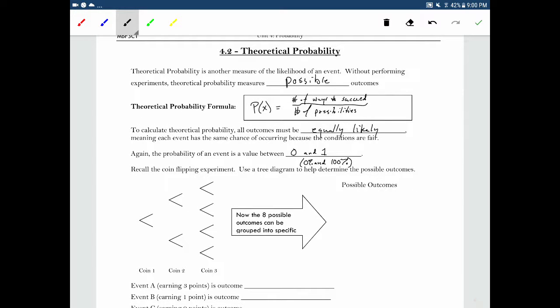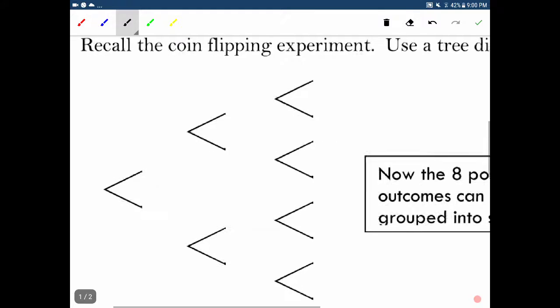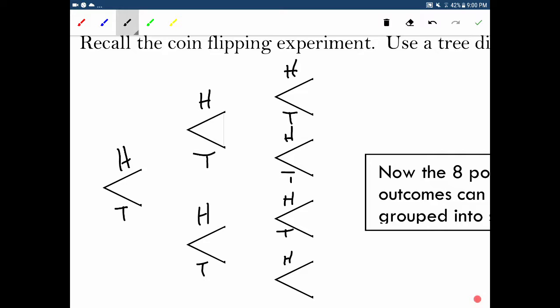So, if we did our coin flipping experiment, we can use what we call a tree diagram here to just go through all the possible outcomes. So if we flip a coin 3 separate times, the first time we flip it, it can be either heads or tails. Second time, it can still either be heads or tails. And the third time, heads or tails. And let me walk you through what I mean by this, okay?